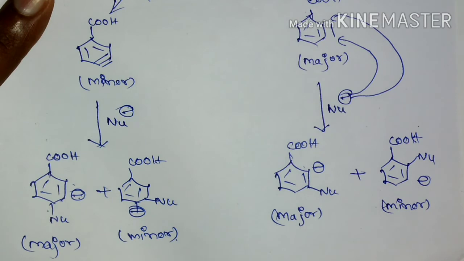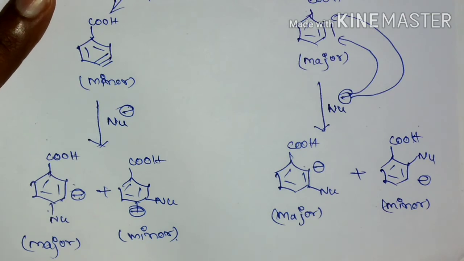Okay, and if the substituent is electron withdrawing, then hydrogen at the ortho position is removed, and it is going to lead to the formation of a major benzyne, and that benzyne will react with the nucleophile. Again it is going to react at the meta position. So now you can see in both electron donating and electron withdrawing groups, the major product will be the one where the nucleophile is substituted or added at the meta position.